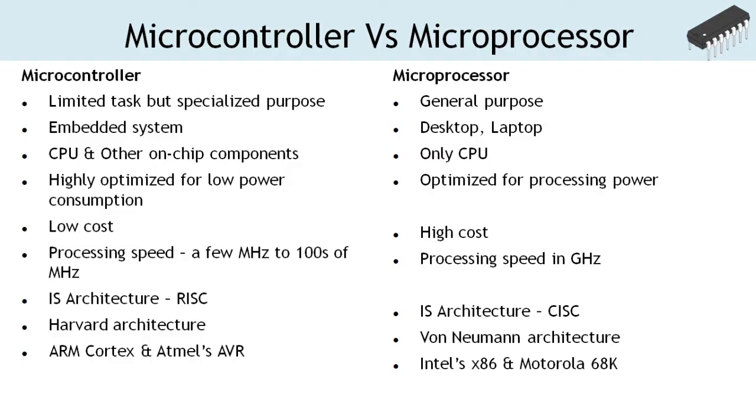ARM's Cortex-M, Atmel's AVR, Microchip's Peripheral Interrupt Controller are examples of microcontrollers. Intel's x86 series of processors, Pentium, etc. are examples of general-purpose microprocessors.